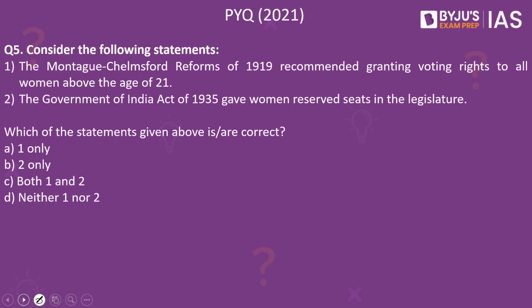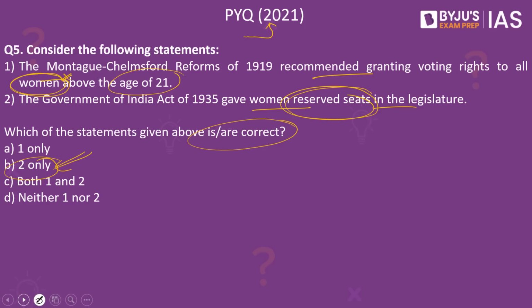The Montague-Chelmsford Reforms of 1919 recommended granting voting rights to all women above the age of 21. The Government of India Act of 1935 gave women reserved seats in the legislature. Which of the statements given above are correct? The answer to this is 2 only. This happens to be a previous year question from the year 2021.